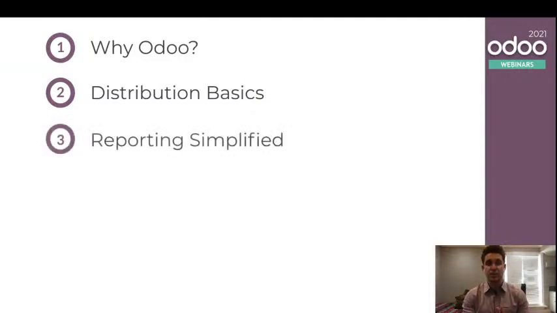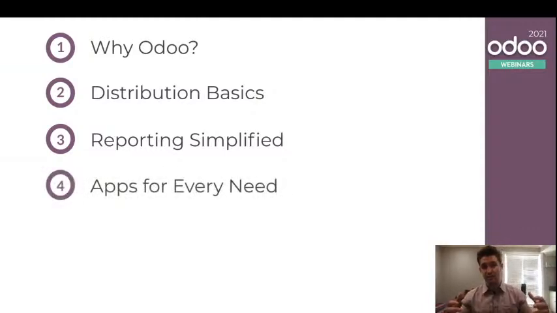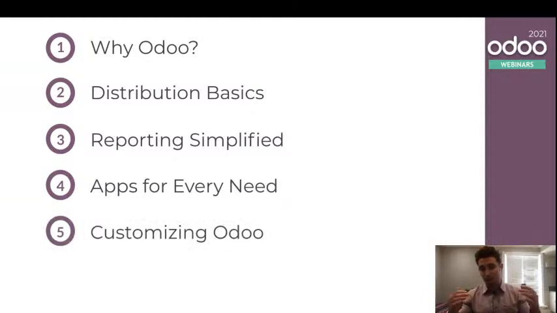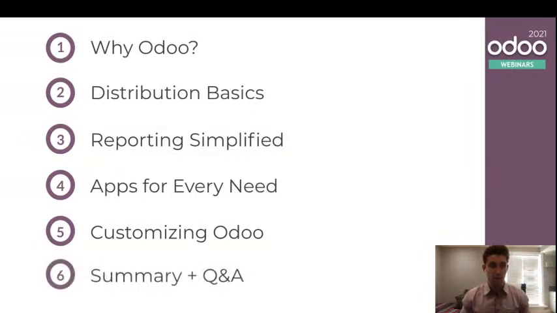From there, we're going to dive into some of the reporting that's simplified in Odoo. We're going to see how powerful and pervasive reporting is within Odoo, and we'll play with it a little bit as we go. After that, we're going to expand our horizons a little bit and start looking at the apps that we have for every single need for all the different teams in your organization. And really, we're going to try and blow the cap off of that horizon as well when we start talking about customizing Odoo towards the end of our time today. And then at the very end, we're going to summarize everything, make sure we got to where we meant to go, and do some Q&A as well.